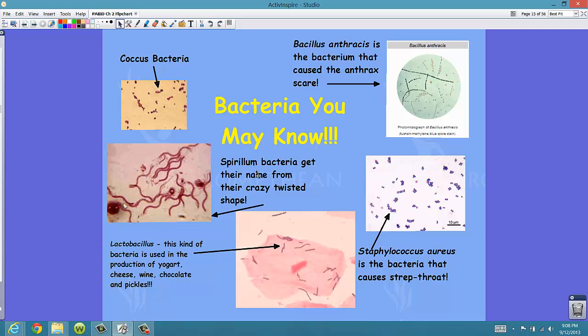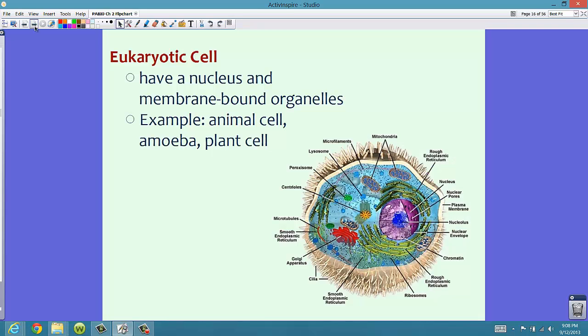We also have Spirillum bacteria. If you notice, they get their name from their shape, which is kind of spiral shaped. In the top left, this is the coccus bacteria. These are tiny little, almost circular shaped bacteria. So we have rod shaped bacteria, we have circular shaped ones, and we also have these spiral shaped ones. Now taking a look at a eukaryotic cell.